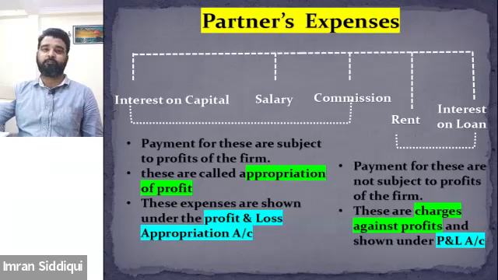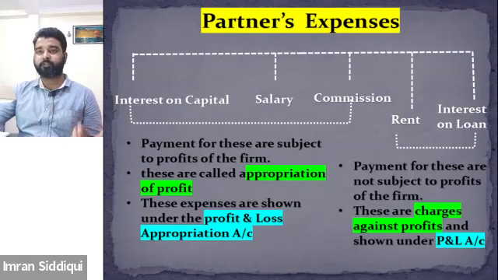So that means these expenses won't be paid when there is a loss. These expenses cannot be paid to partners. Partners are not entitled to claim interest on capital, salary, or commission when the firm is generating losses. Okay, so keep that in mind.